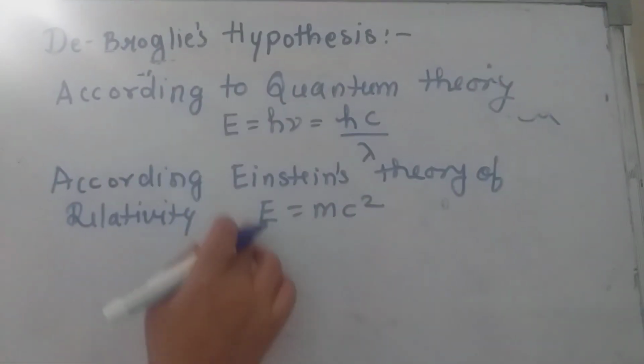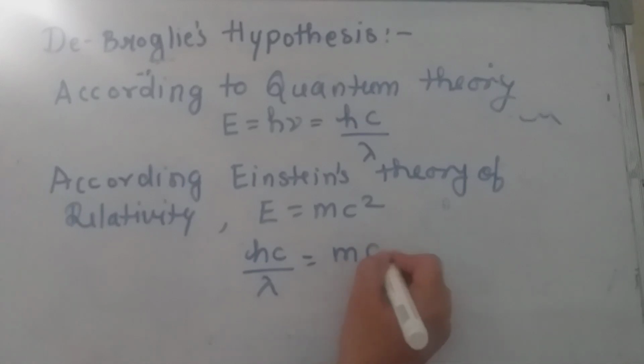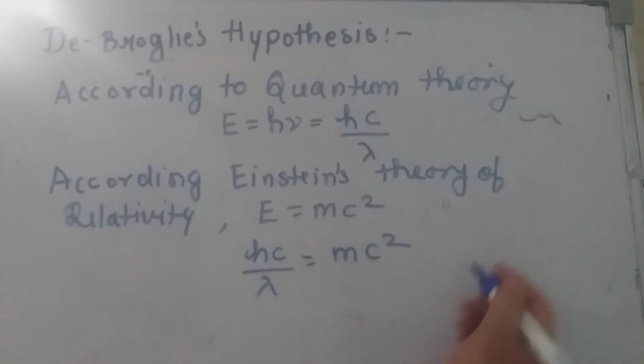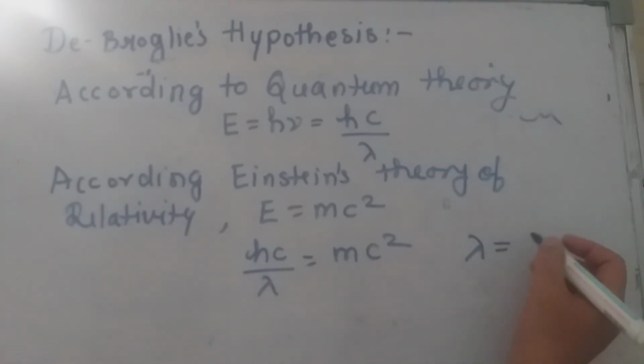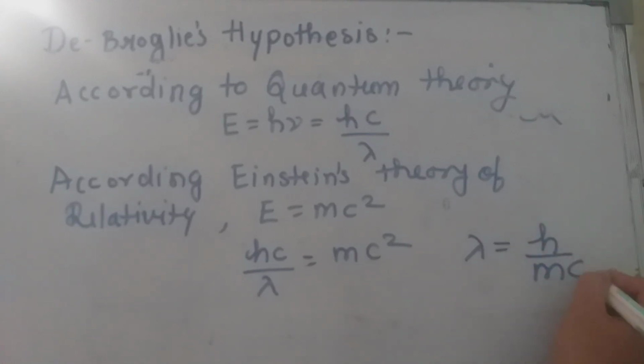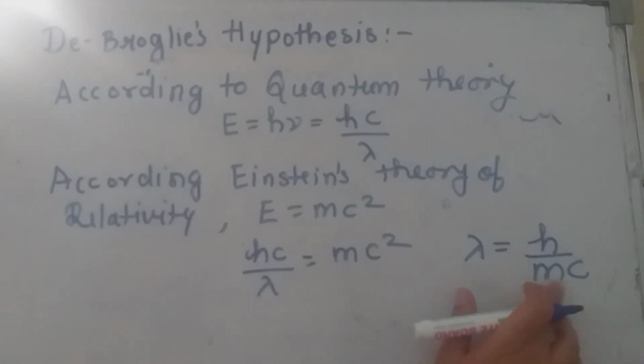From the above two equations, I can write hc by lambda is equal to mc square. The c and this c get cancelled, and rearranging, lambda taking on this side, mc on this side, lambda is equal to h upon mc. Now this is true for a photon, where m is the mass of the photon and c is the velocity of the photon.